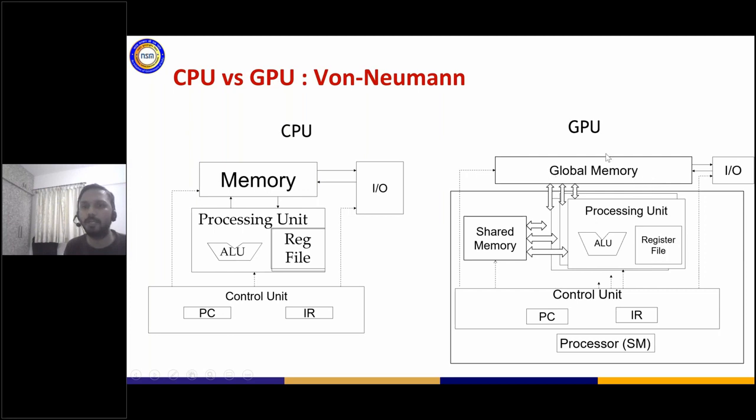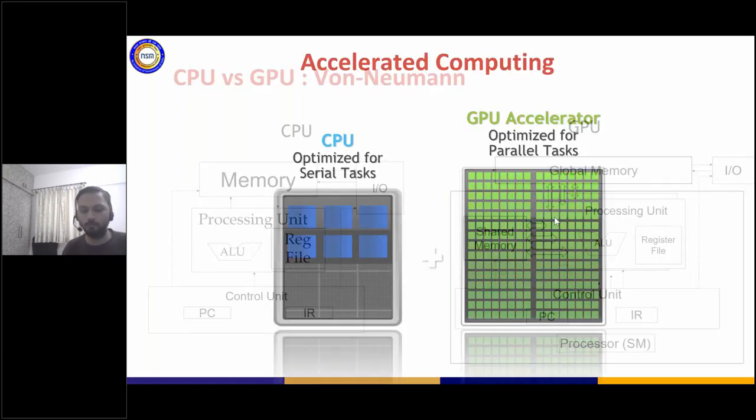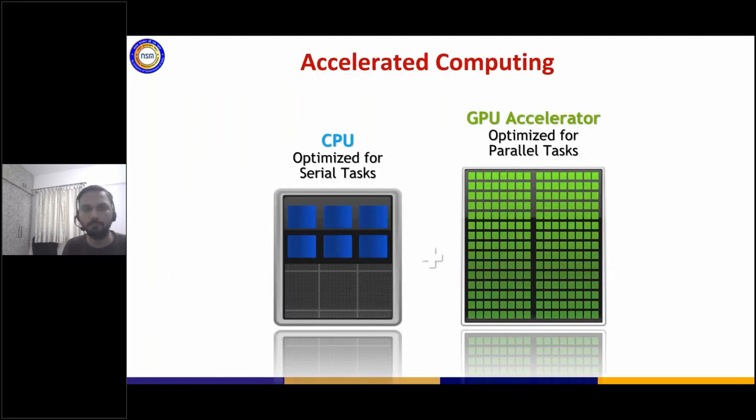So it also has its own memory. It is not the same memory that the CPU has, it has its own memory. So if you see from a point of view, both of them are von Neumann, but they basically decide to have more number of computing power. Now, let's go into the more detail of each and every thing.